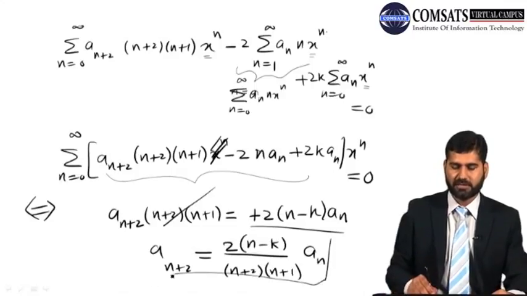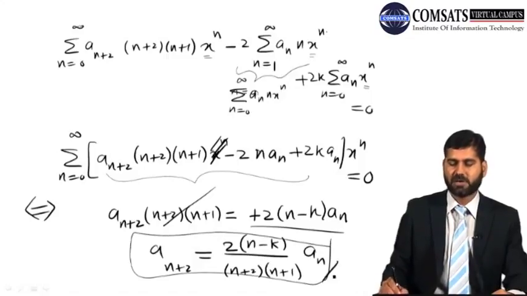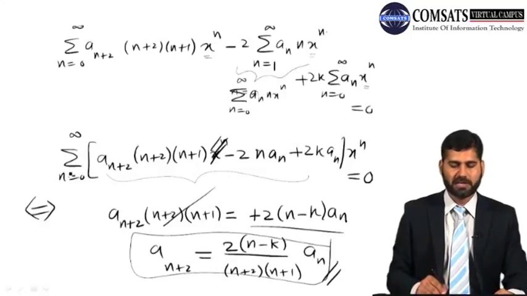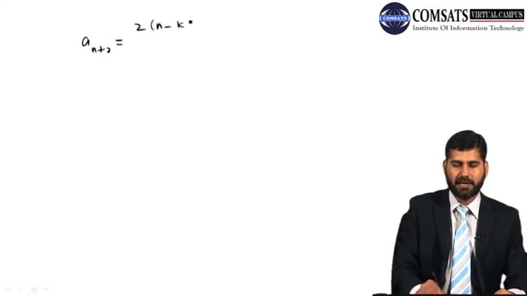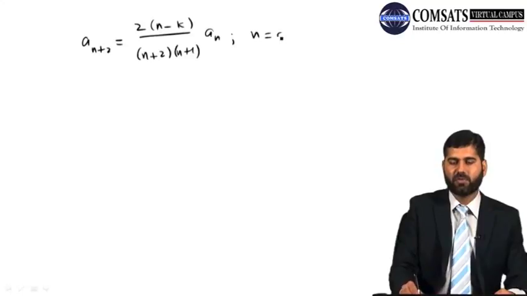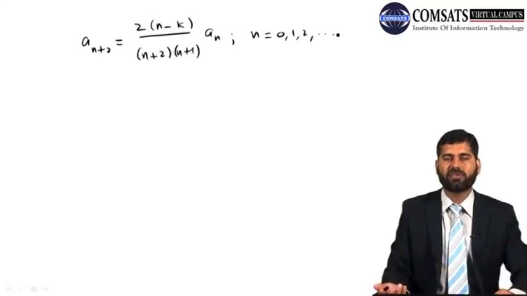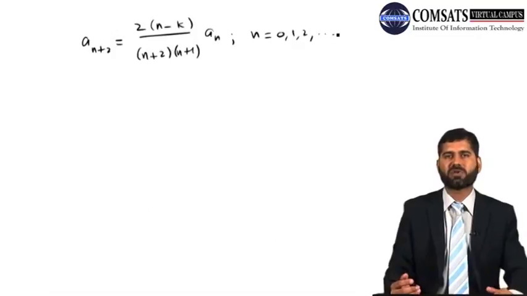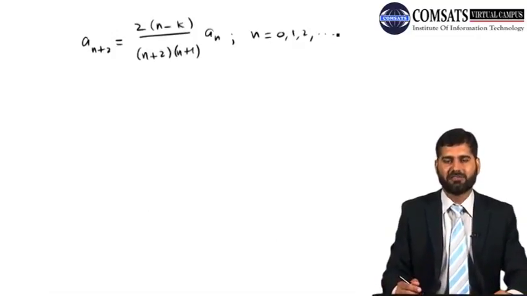So let's see whether we got the same expression or not. So this is what we obtained. And this is true for n equal to 0, because the sum goes from 0 to infinity. So I got a_(n+2) is equal to 2(n minus k) over (n+2)(n+1) times a_n, for n equal to 0, 1, 2, and so on. So see, it was not difficult at all. I just had some time to show you this, but this is very easy. Now you should have enough practice to get these relations very easily.